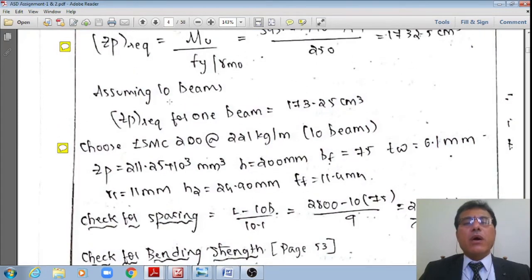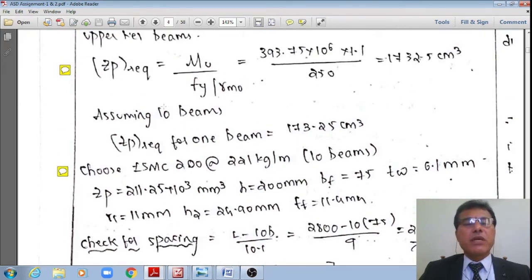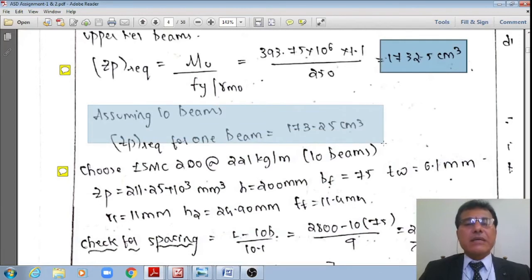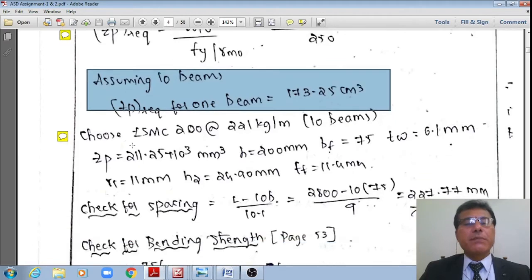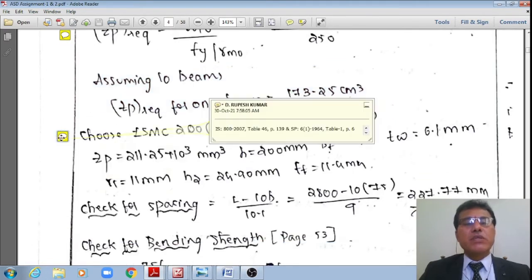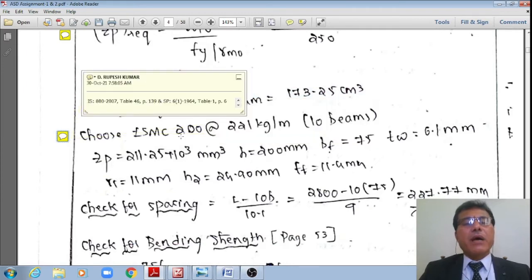Now I will have this much of the section modulus. If I assume 10 sections, then the plastic section modulus required for each beam, which is a channel section, is 173.25 centimeter cube. Therefore, I choose ISMC 200 from IS 800 2007, table 46, page number 139, or SP 6 1964, table 1, page number 6. From both of these, let me go to page number 139 of the new code.